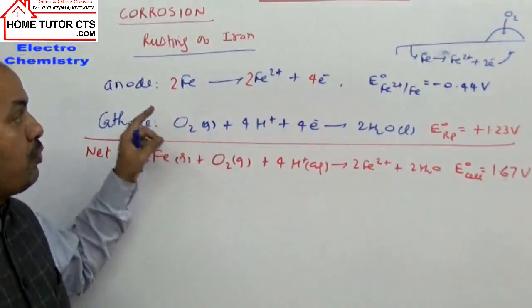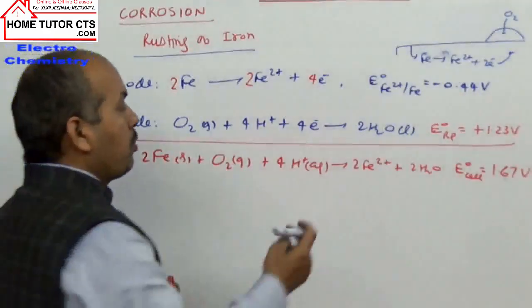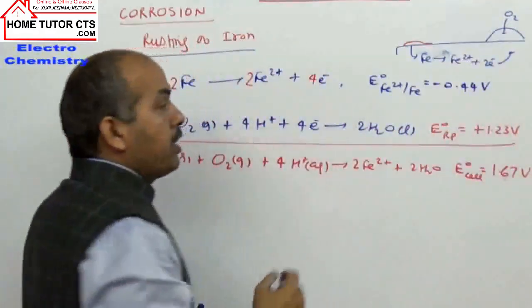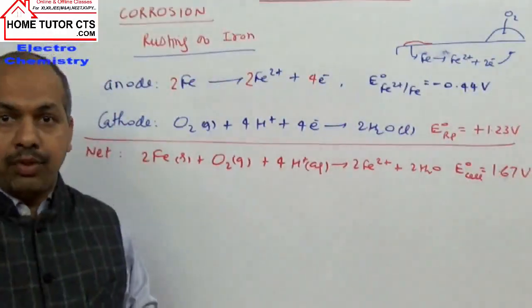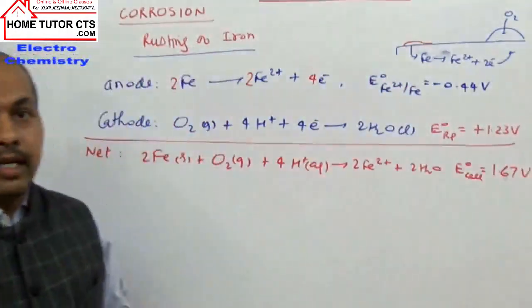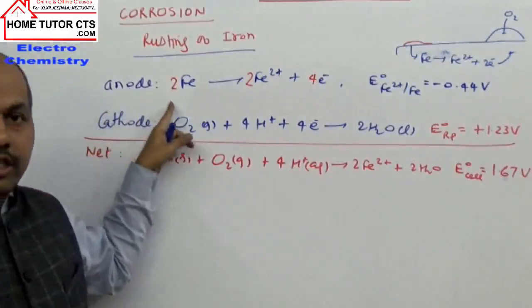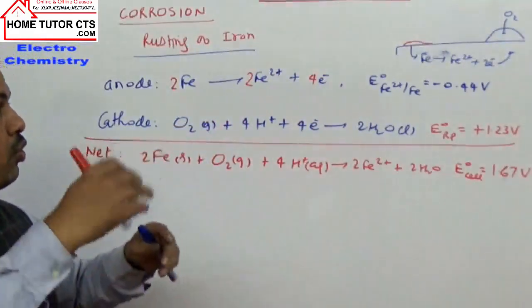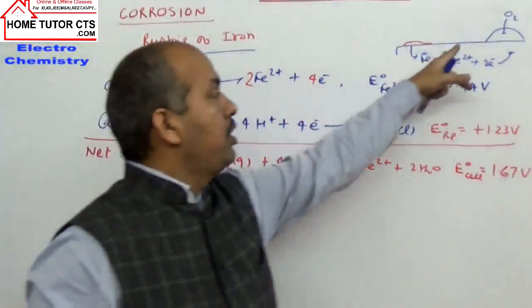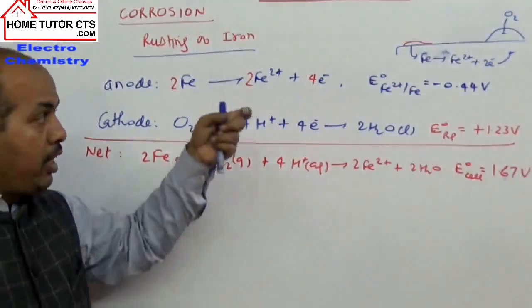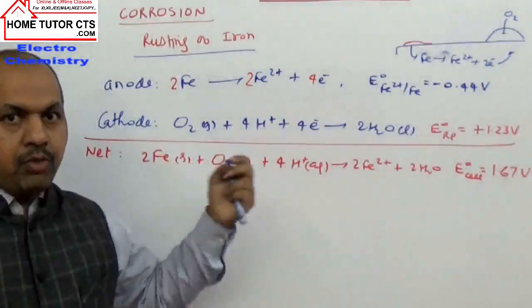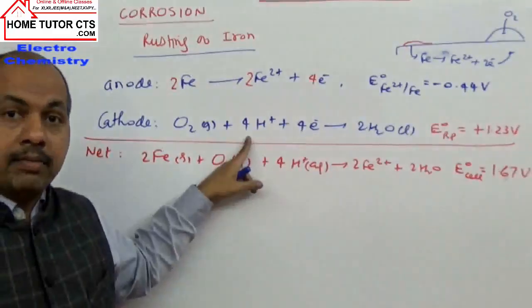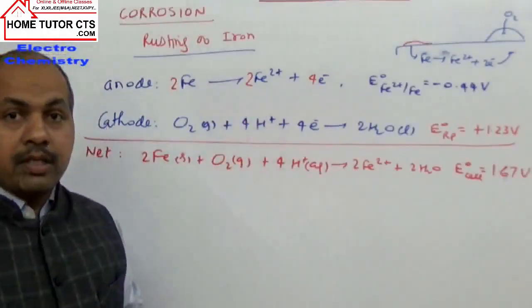The oxidation of iron at one surface, are you getting this point? One droplet of water falling on a metallic surface, normally rough surfaces promote this, will set up this electrochemical cell. At one part of the metal, oxidation takes place. Let's say iron oxidizes at one part, releasing electrons that go to the other part through the metal, and the dissolved oxygen from air in water will take up electrons in the presence of acidic medium, hydrogen ions.